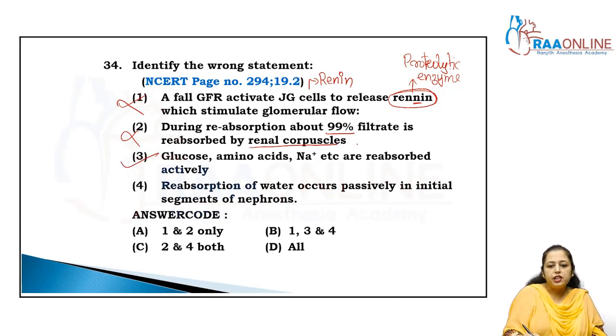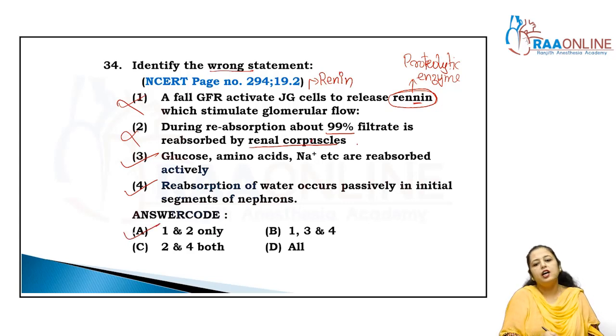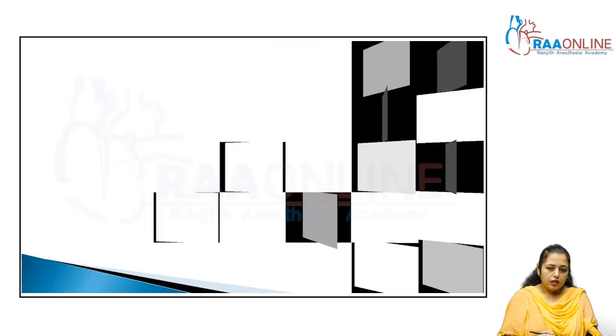Exactly, they are reabsorbed actively. Reabsorption of water occurs passively in the initial segment of the nephrons. Exactly, clear? Because when the salt is absorbed here, then automatically water is absorbed, so there is no use of energy. So when we have to select the wrong statement, the answer is 1 and 2 only, which are wrong, right?